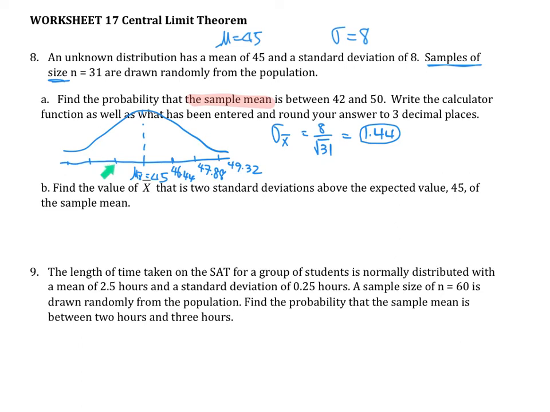On the other side I'll keep subtracting 1.44. So 45 minus 1.44 is 43.56, then 42.12, and then 40.68. The question was, the sample mean is between 42 and 50. So 42 is somewhere around here, and 50 is over here somewhere, so this area. I feel like it's a pretty good size. So what I'll do is calculate normalcdf.